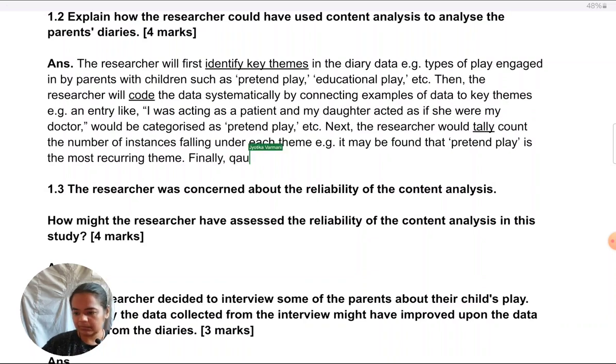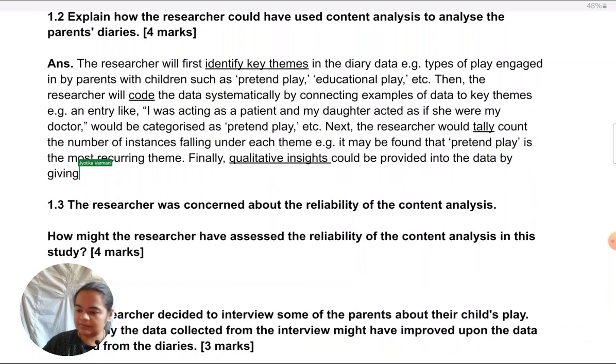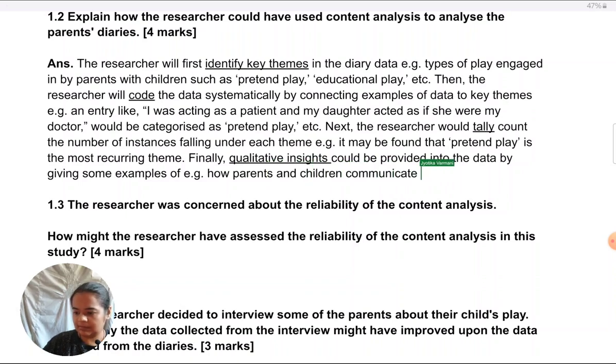Qualitative insights could be provided into the data by giving some examples of, for example, how parents and children communicate during their interactive play, etc.